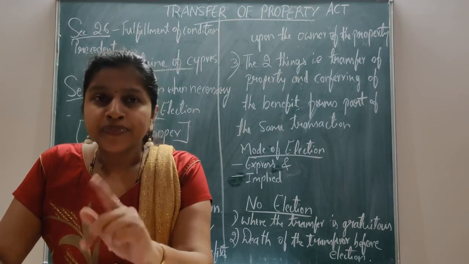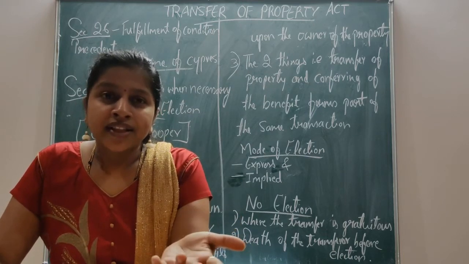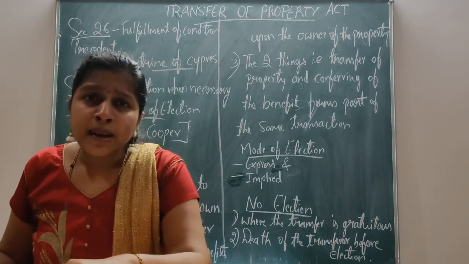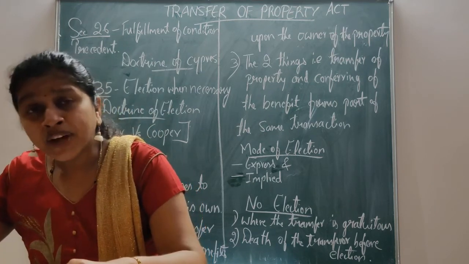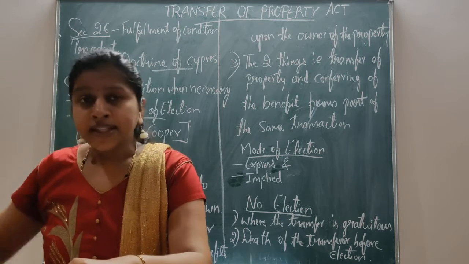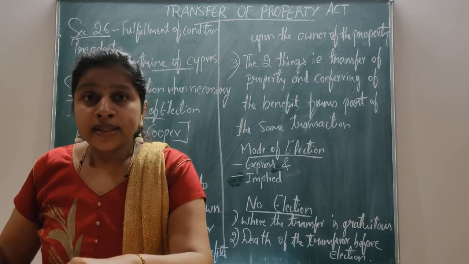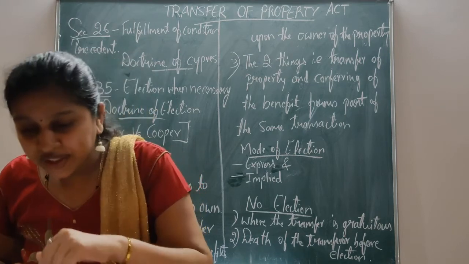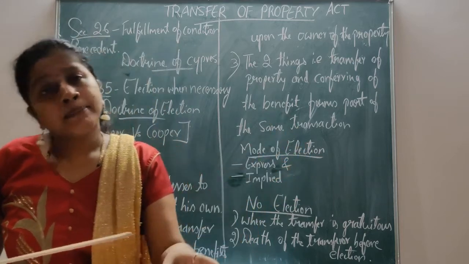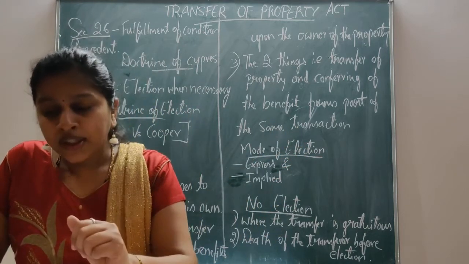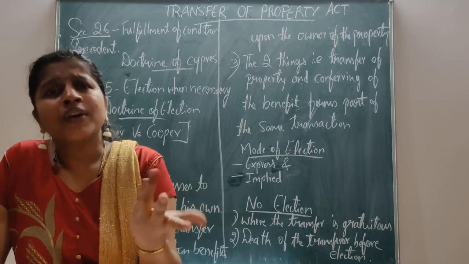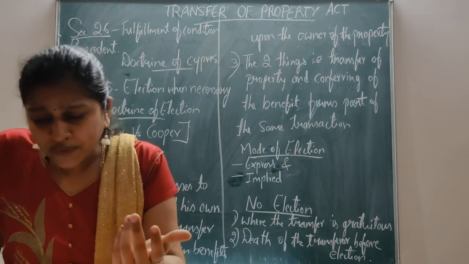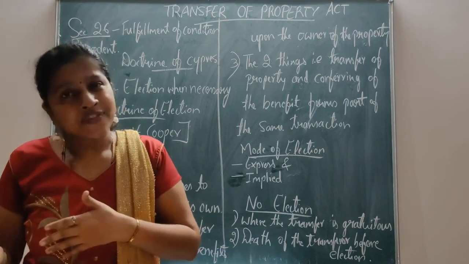Although the father had given one year to the son to elect, either to retain the bungalow or to take the benefit of the mango garden, when the father dies there is no need of election by the son.